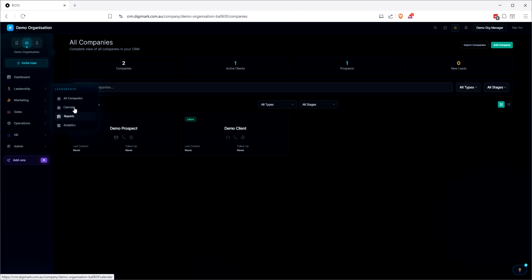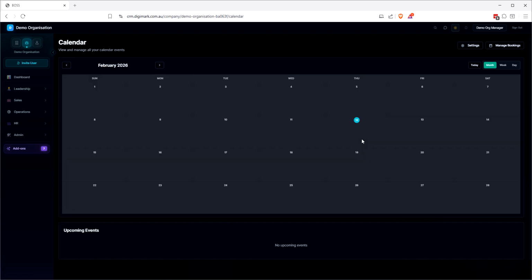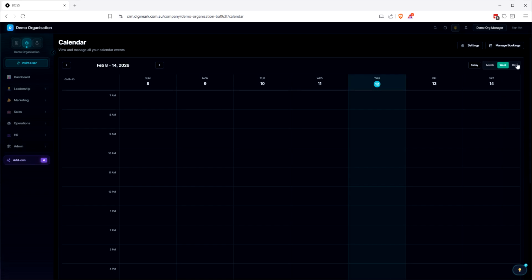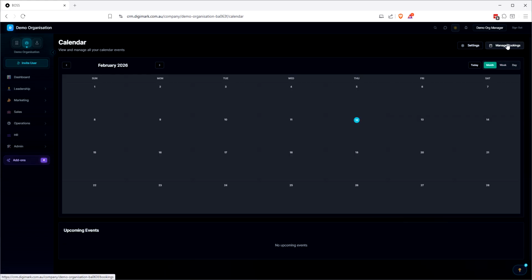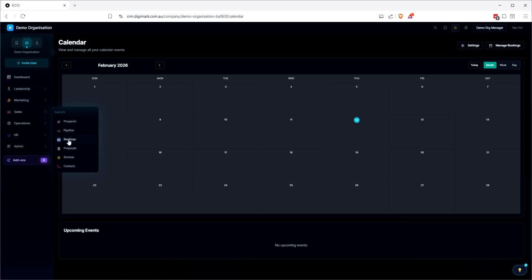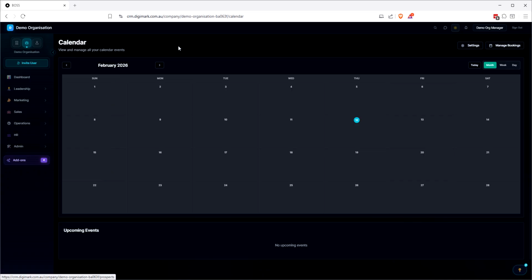So reports and analytics are a work in progress, as is calendar, but I'll be able to go into calendar at the moment and show you what that looks like. It looks like a calendar. So we've got our weekly view, our daily view, our monthly view. We can manage bookings in here. So we do have a bookings section, which will rival other companies, not naming any names.